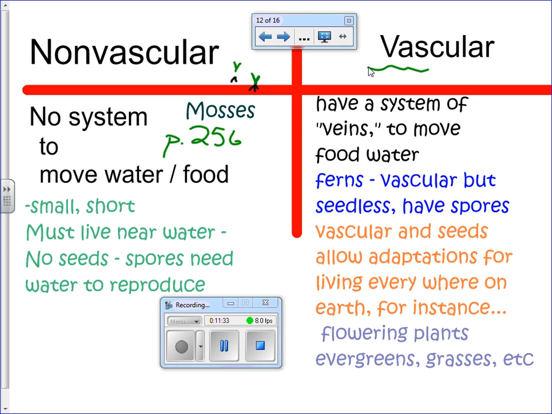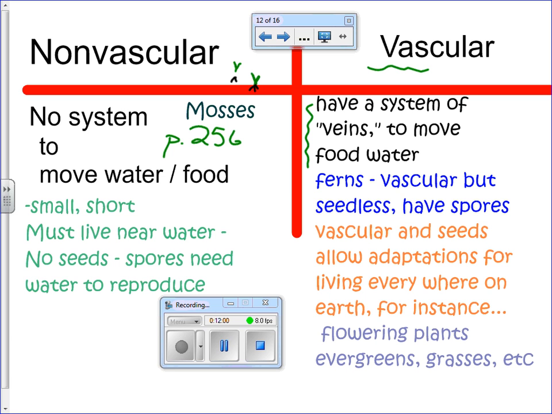Vascular tissue in animals is the blood vessels. It transports materials. So vascular plants have a system of veins to move food and water. Of course, they don't have a heart or anything that pumps it. The water moves just by evaporating from the leaves and being sucked up the roots, which we'll talk a little bit more about next week. But this vascular system allows trees to be very tall. It allows plants to live very far away from water.